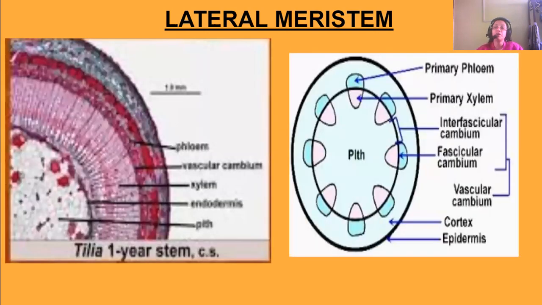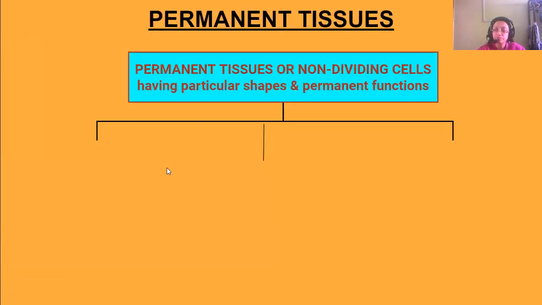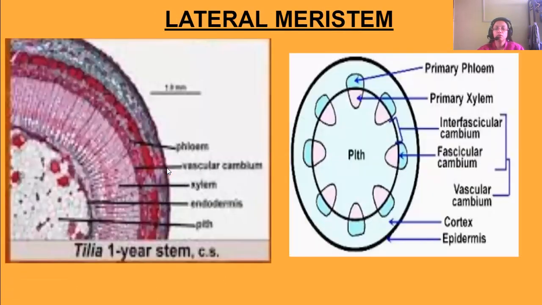Okay, next we come to the picture of the lateral meristem. See, this is the phloem, this is the vascular cambium, this is the xylem. Phloem and xylem are conductive tissues. Okay, this is the endodermis, this is the pith. So cambium is here between the phloem and the xylem. The cambium is this line. You can see this is the picture.